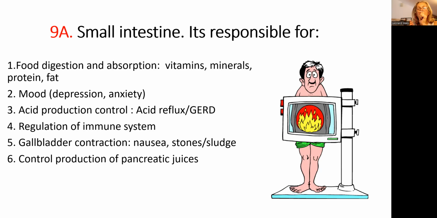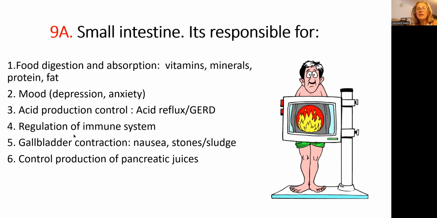And if there is an inflammation for a certain period of time, people may have secondary symptoms, because the small intestine is responsible for food digestion and absorption, and for control of the mood. Small intestine is responsible for control of production of hydrochloric acid.